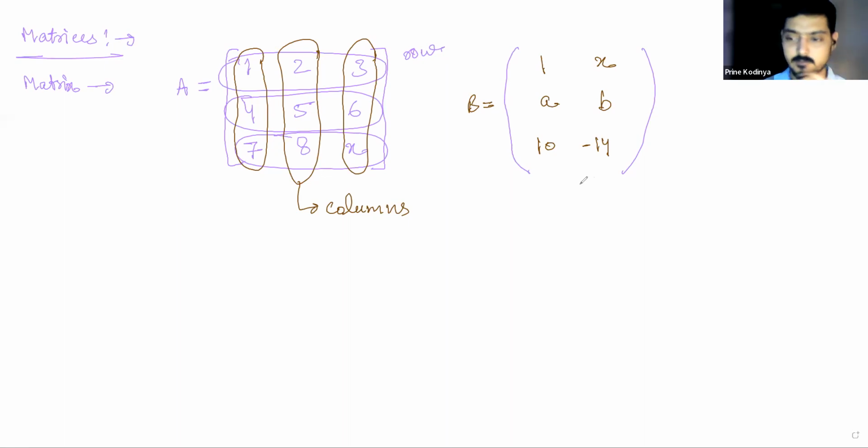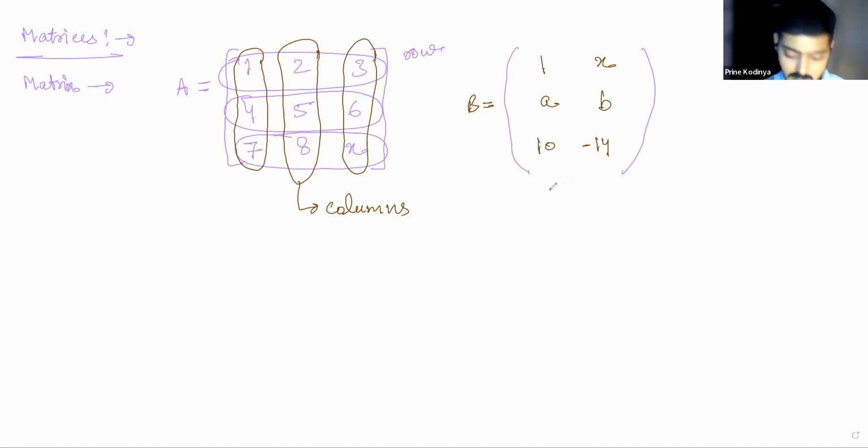Yes. So what are the elements of the first row? Elements 1 and X. And row 2? Row 2 is A, B, right? And row 3 is 10, minus 14.